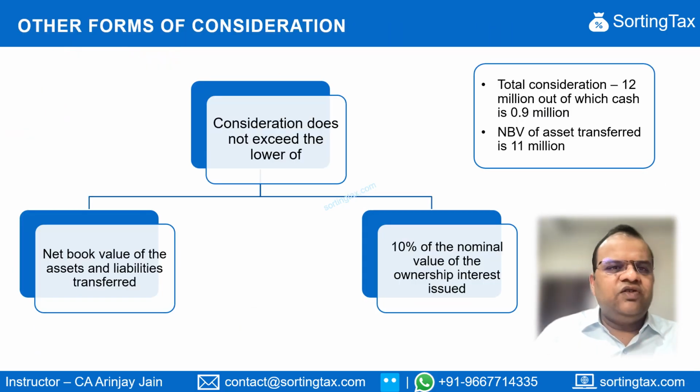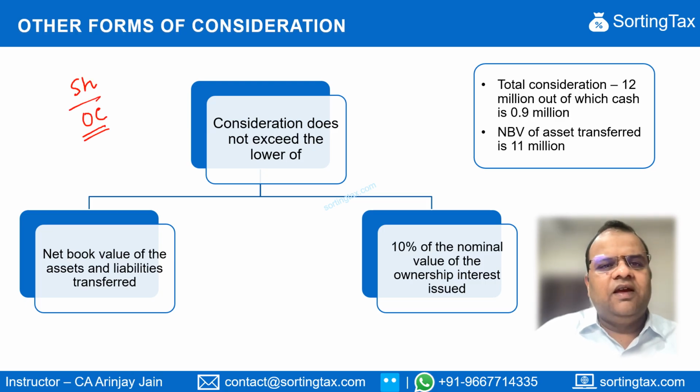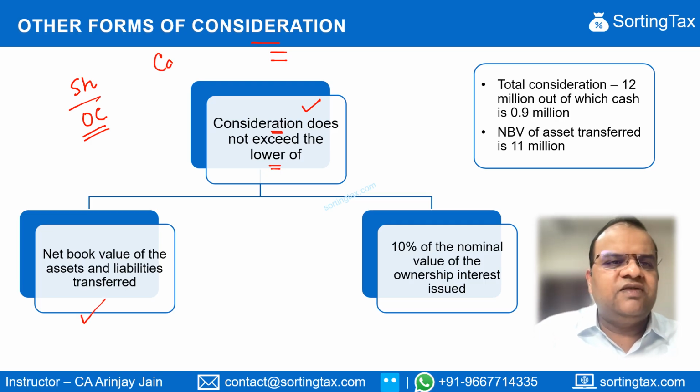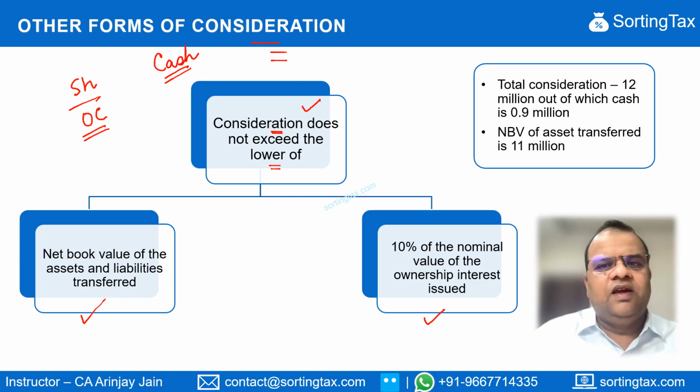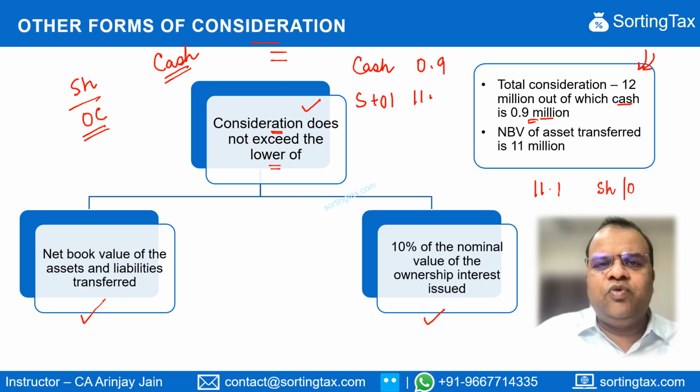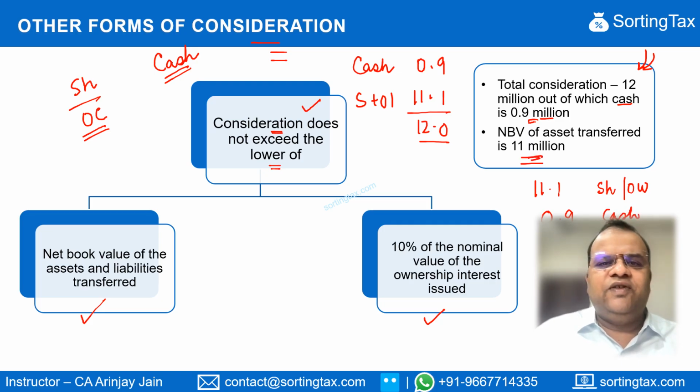If a consideration that is issued is not only in the form of shares but also other consideration, then it is acceptable as consideration and to meet the condition of the business restructuring relief, as long as the amount of consideration is within limits. When we say other form of consideration, let's consider a simple example of cash. The total consideration is 12 million, out of which cash paid was 0.9 million. What that means is that the cash consideration is 0.9 and shares and ownership interest is 11.1, making a total of 12. The net book value of asset transferred is 11 million.